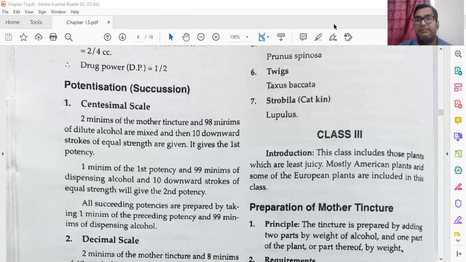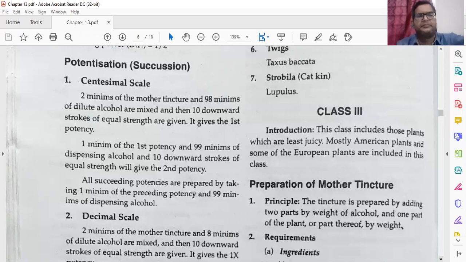Okay, drug power, not strength. Drug strength is in new method. Okay, drug power is in old method. Then class 3. Okay, we will see class 3 introduction.